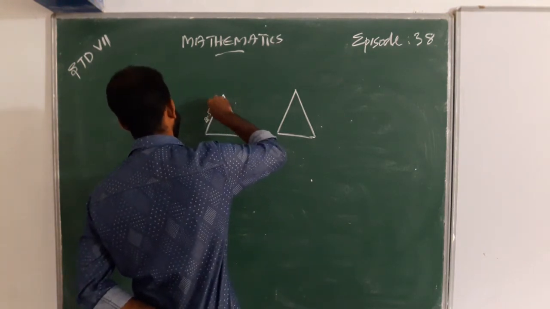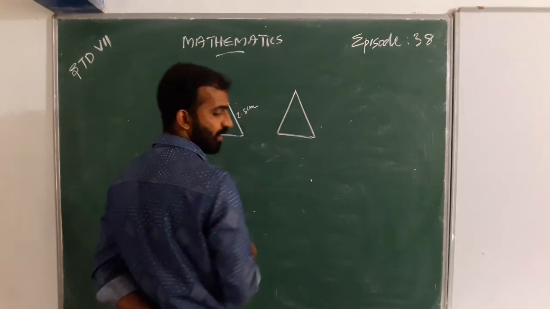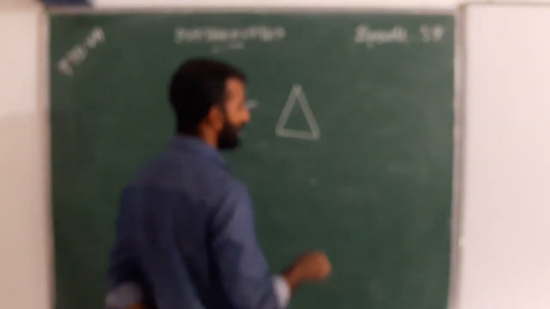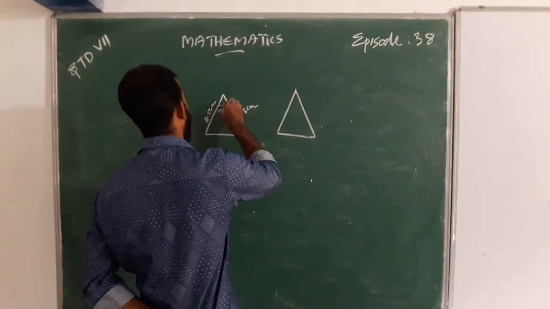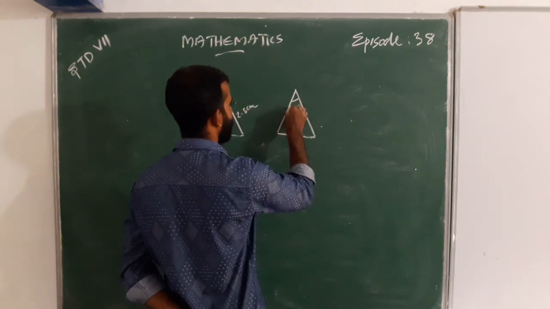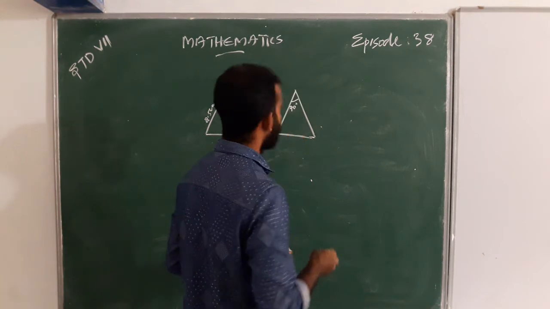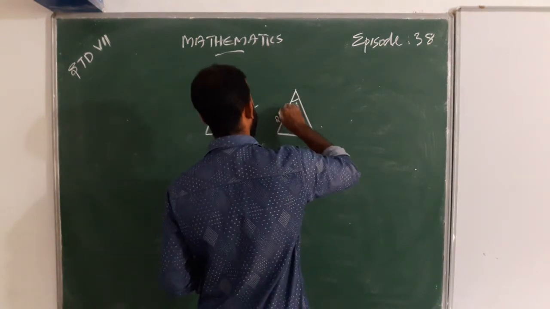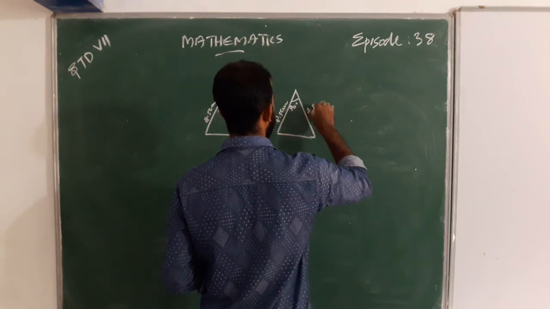2.5 centimeter, 2.8 centimeter, and this is 80 degree, and this is 70 degree, two 2.5 centimeter and 2.8 centimeter.